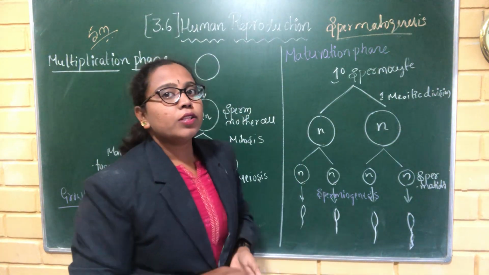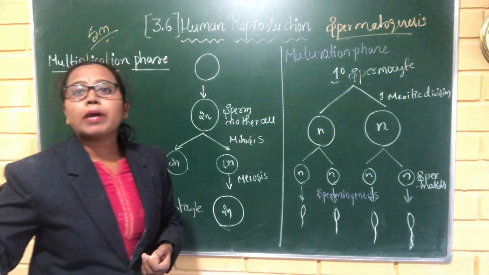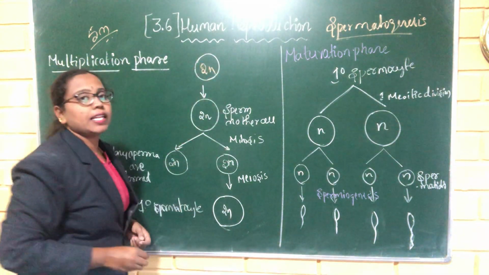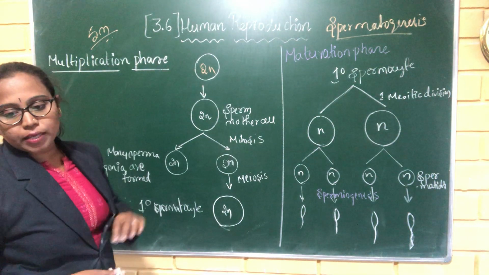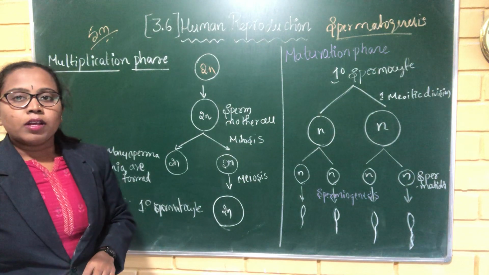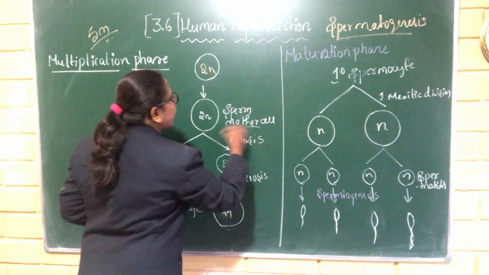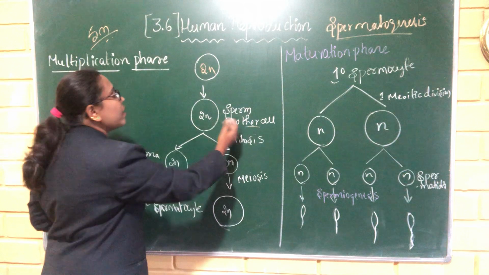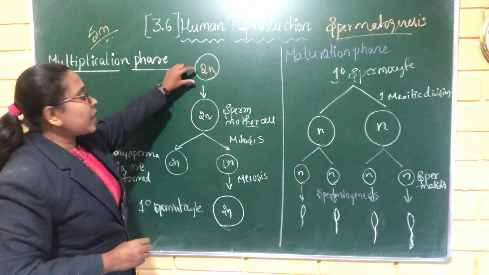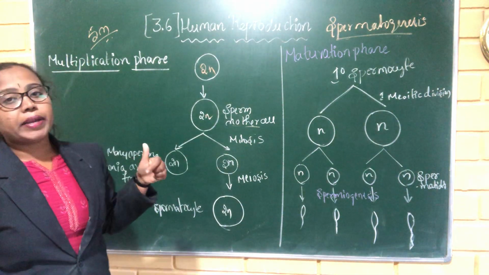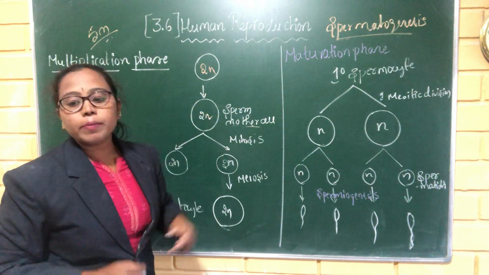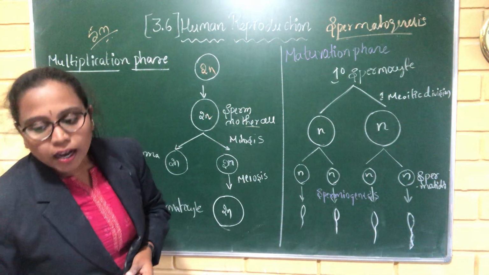Now I am going to explain the germinal epithelial cells. This germinal epithelial cell can give rise to sperm mother cells, and the sperm mother cells are diploid in nature.